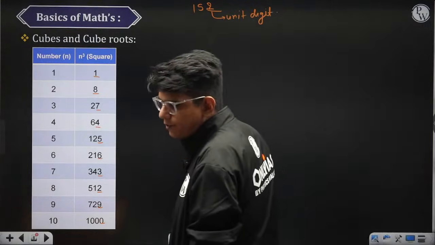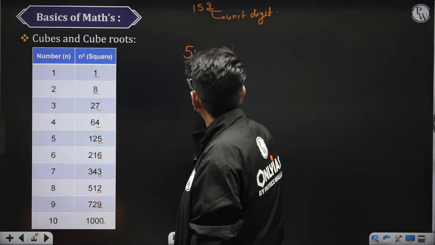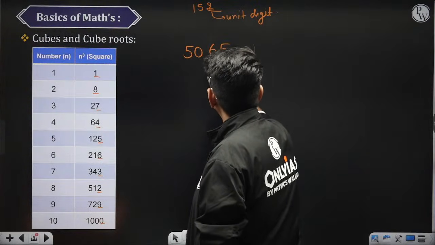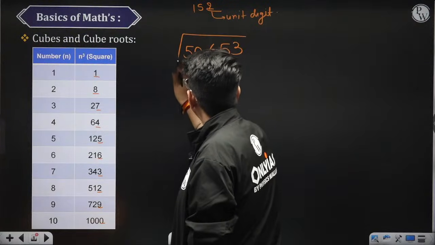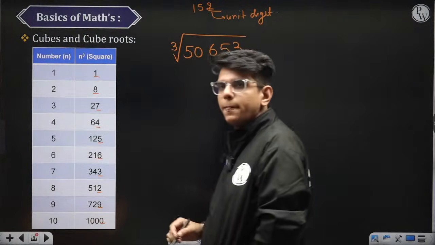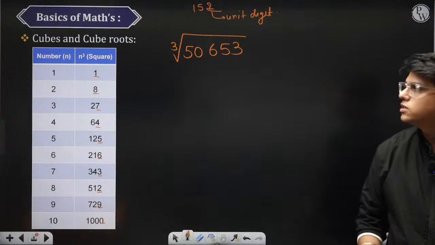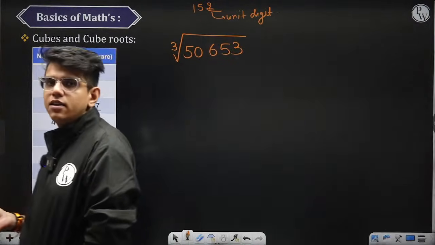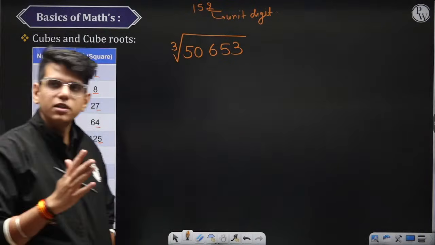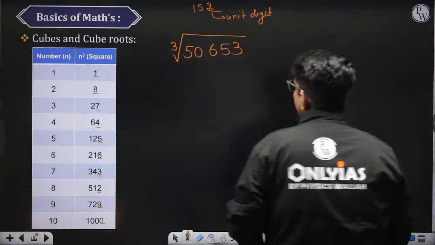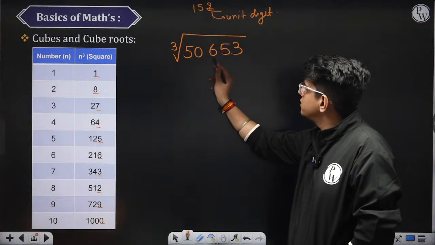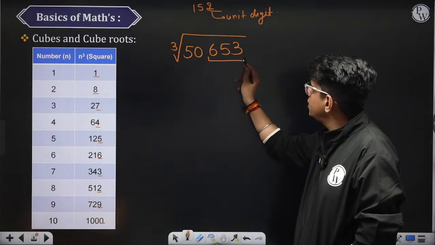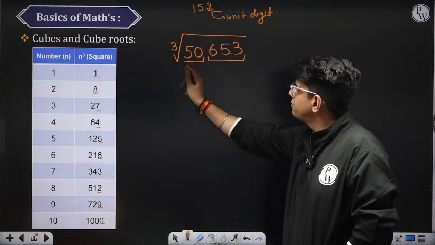Suppose we have 50653 and we want to calculate the cube root of this number. So how to do that? First of all, divide this into two parts: the last 3 digits separately, and this is the other part.